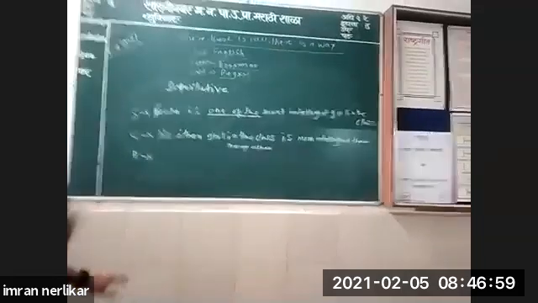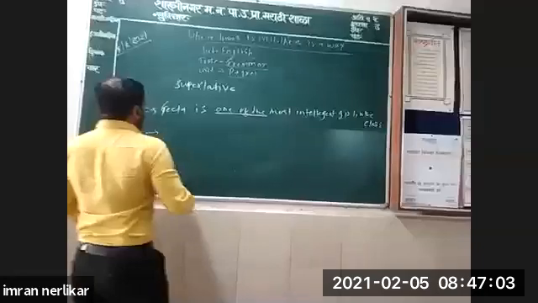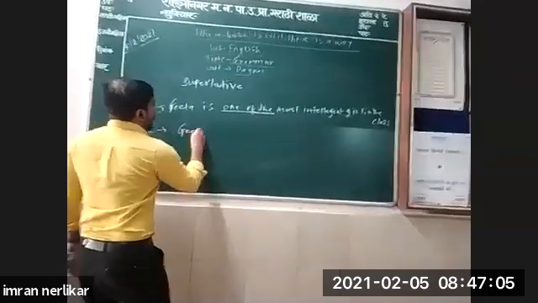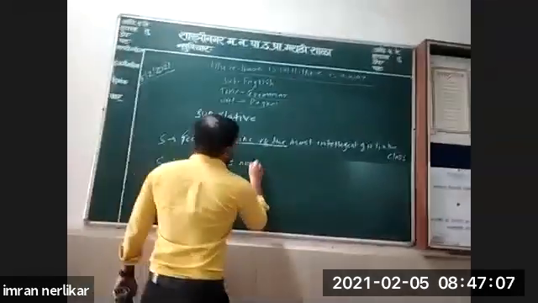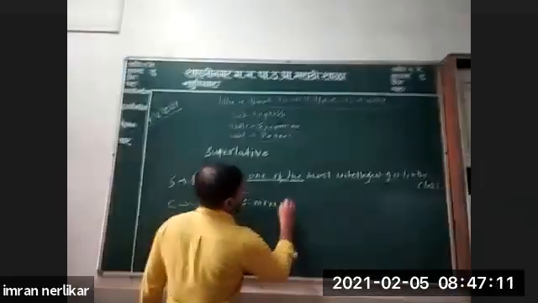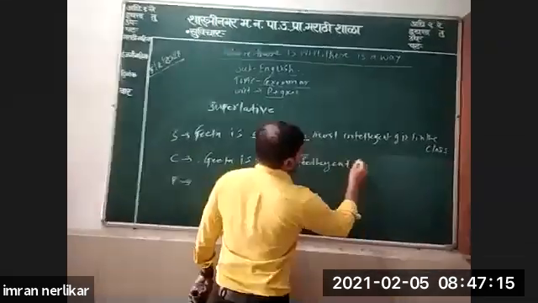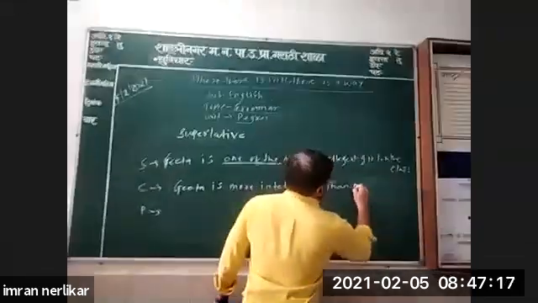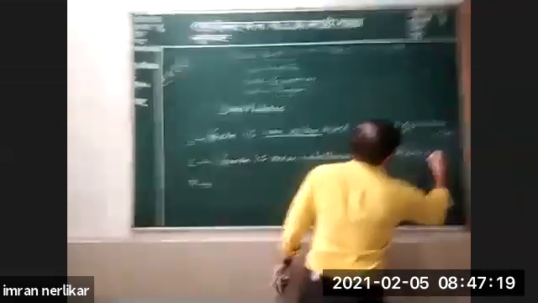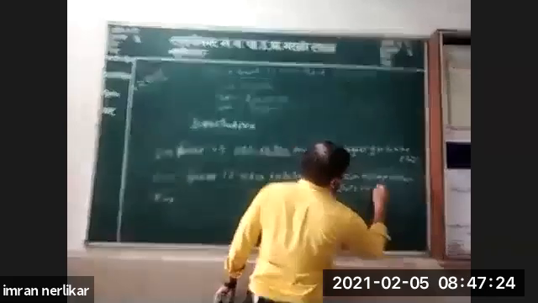Sorry, I am writing again. In comparative: Geeta is more intelligent than many other girls in the class.